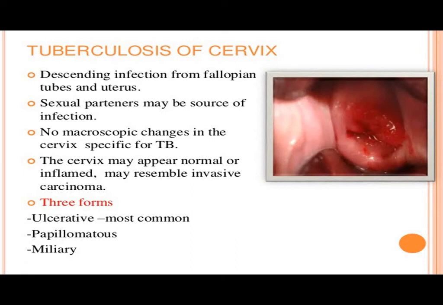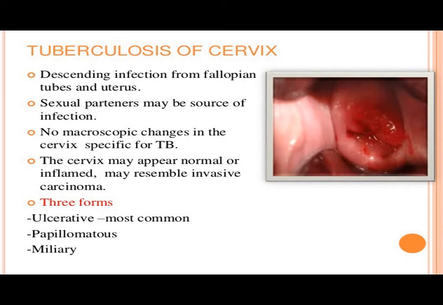of genital tuberculosis are of cervical tuberculosis. So this is generally a descending infection from the fallopian tubes and uterus. So already we had seen the commonest site is fallopian tubes. So the infection will descend. It will go downwards to the body of the uterus and to this cervix.